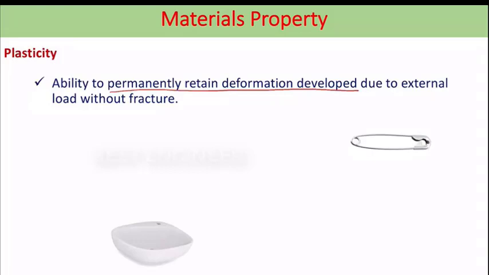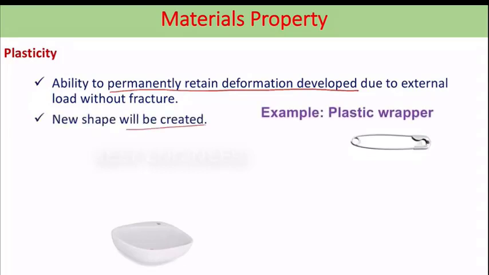Next, plasticity: the ability to permanently retain deformation developed after removal of external load. Here, after removing the external load, the material will not regain its original shape and size. It will deform and hold that property permanently. A new shape will be created. Example, a plastic wrapper. If you apply force on a plastic wrapper, it will extend, but it will not regain its original shape. And a safety pin: normally it is like a wire. After bending, we made it like this.